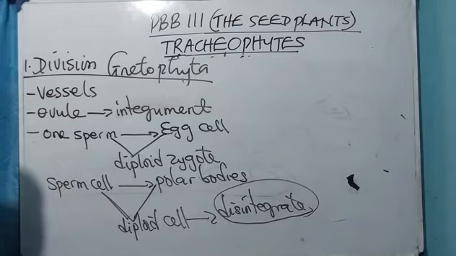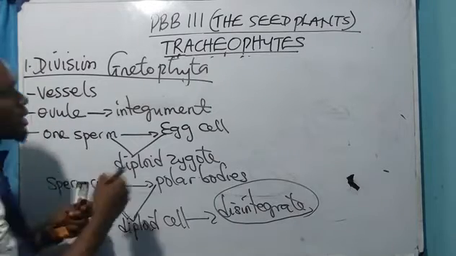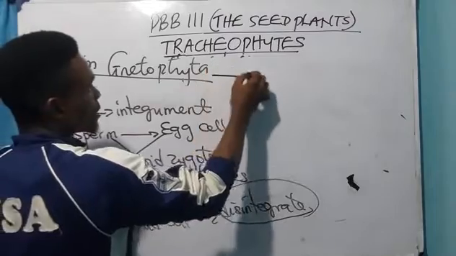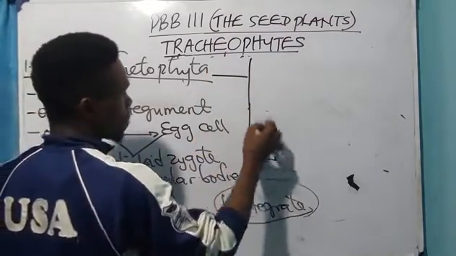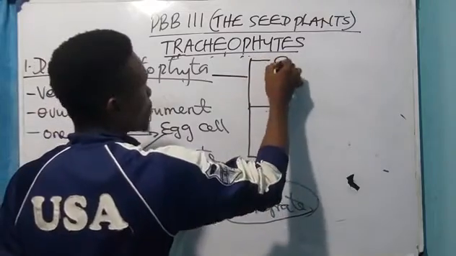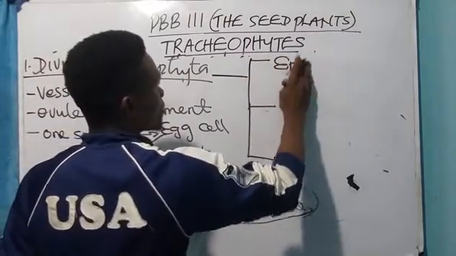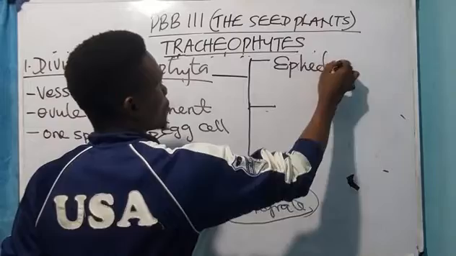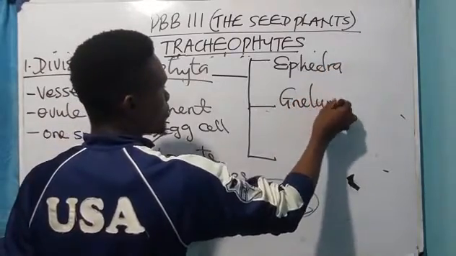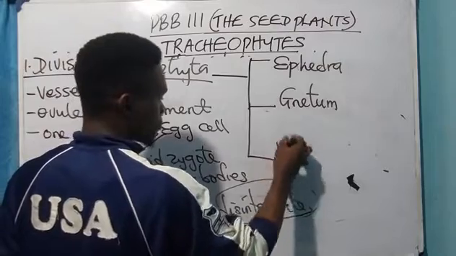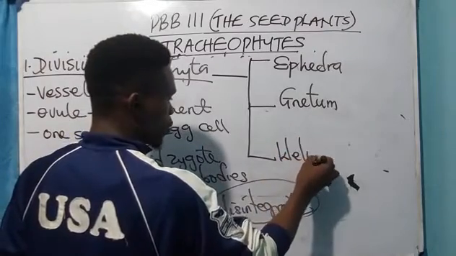I think that is all about the Gnetophyta. And Gnetophyta is divided into three genera. We have the Ephedra, we have the Gnetum, and we have the Welwitschia.